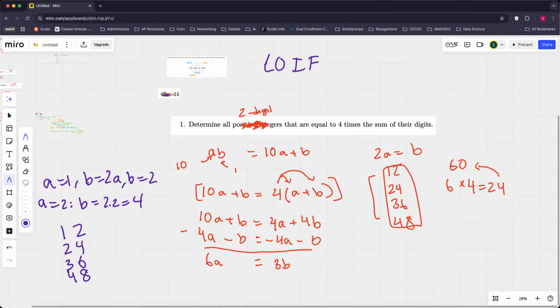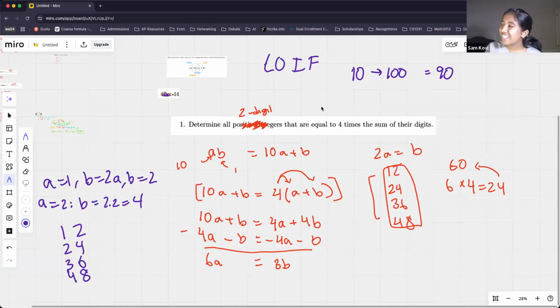Okay, Vivon, I see you have your hand raised. Any questions? Yes. So for the problem where we were finding out how many positive 2-digit numbers there were, I don't understand why it wasn't 89, because 10 to 100 is 90 numbers. But 100 is a 3-digit number, so we have to take away 1.